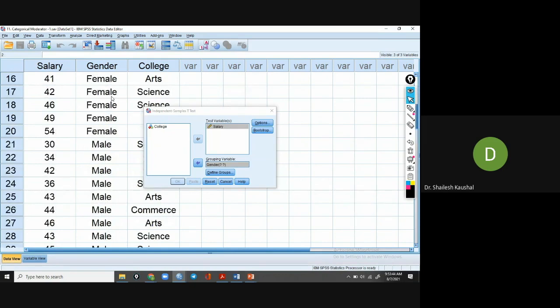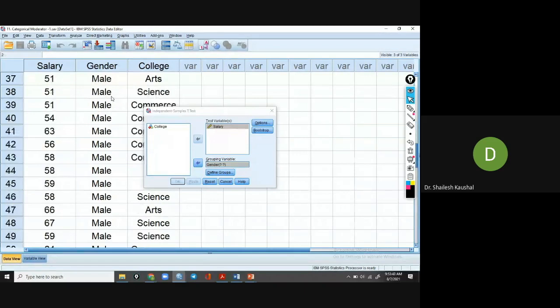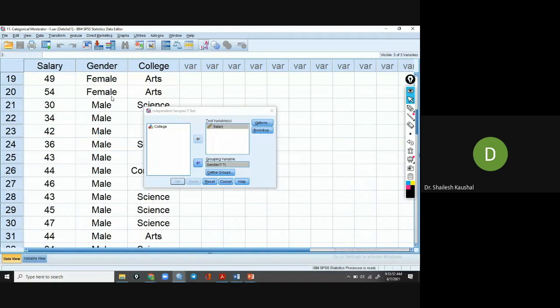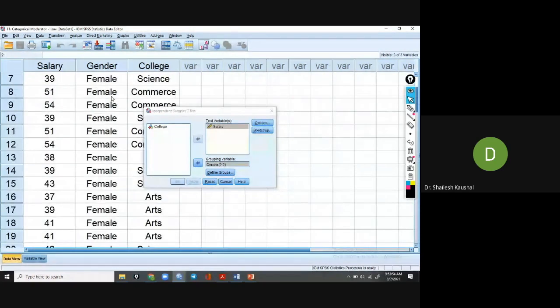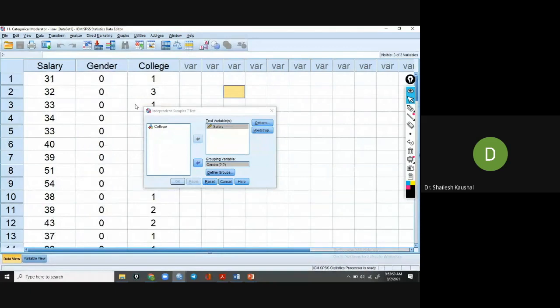There are 40 teachers: 20 female teachers and 30 male teachers. So the coding for female is 0, and for male 1. So we will put here 0 and 1. Okay, and then continue. After continuing, we will get the result whether the difference is significant or not.